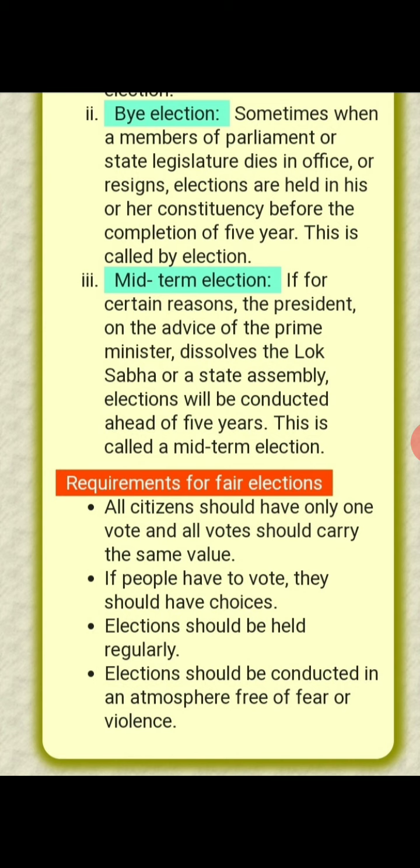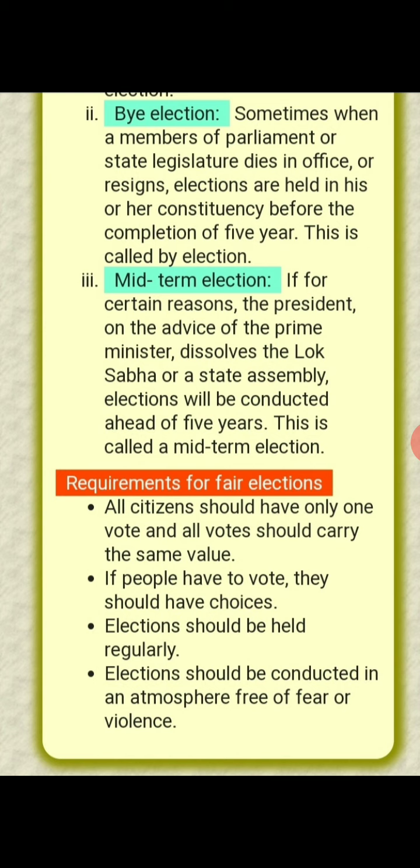All citizens should have only one vote, and all the votes should carry the same value. That means one citizen, one vote, and it should have that value. If people have to vote, they should have choices. If people are given the right to vote, they can choose their representative according to their choice.